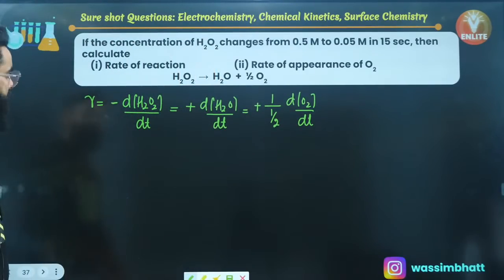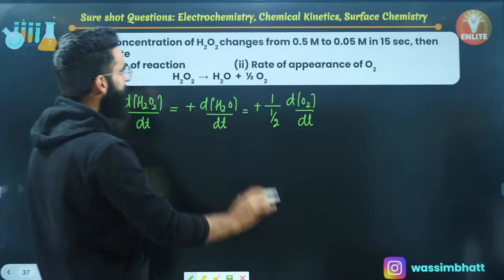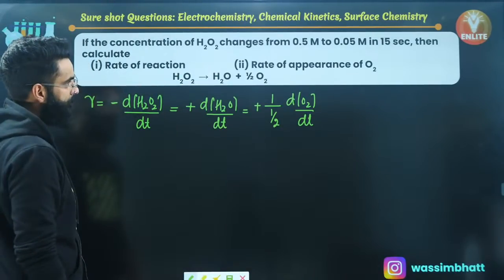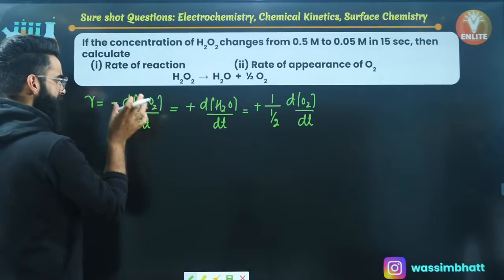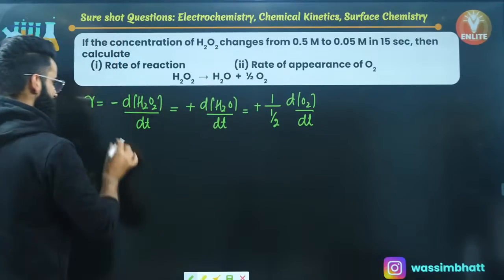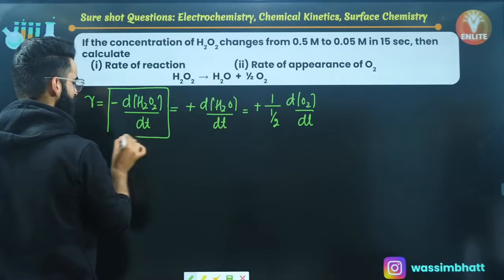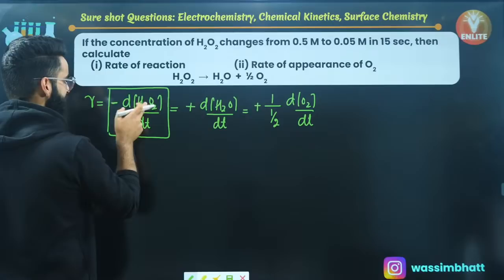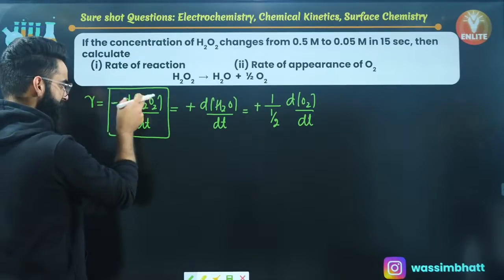Perfect. Now, what do I need to calculate first of all? I need to calculate the rate of reaction. You can calculate the rate of reaction by solving any of these terms. Let me take this term out. Why am I taking this term out? Because the data for H2O2 is given to us.